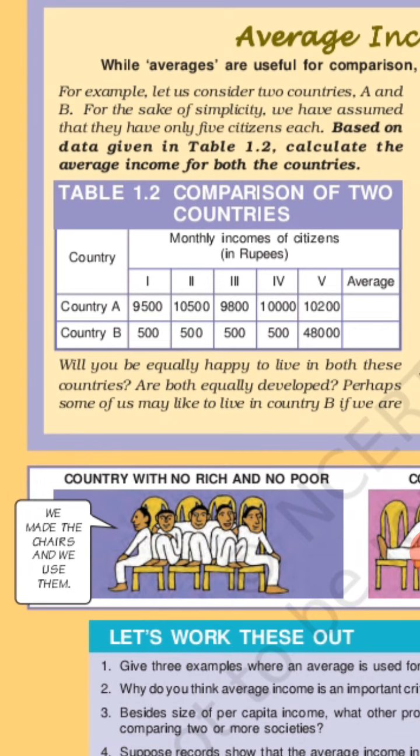Now country B: 500, 500, 500, 500. Now 48,000 rupees, only one person is earning. Now you can see here only one person is rich in country B and the remaining 4 are very poor.